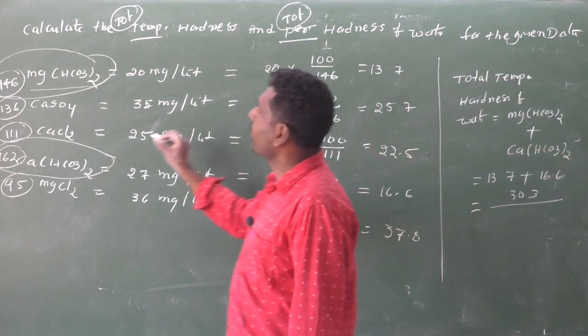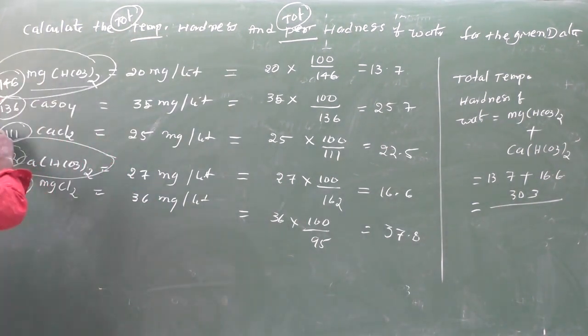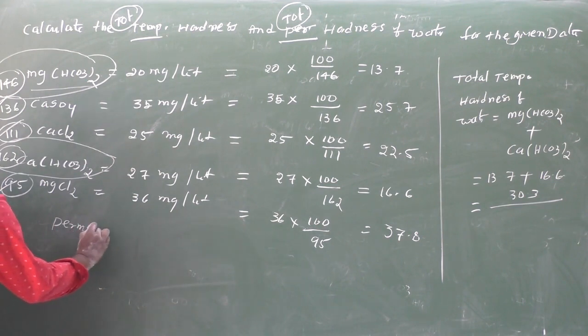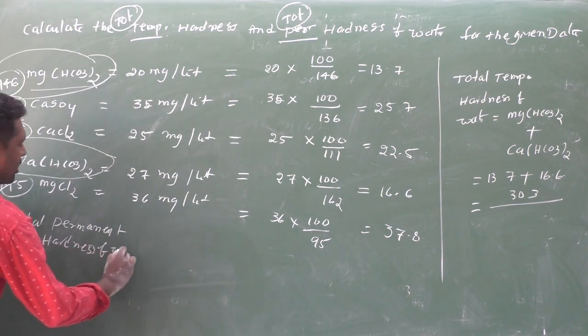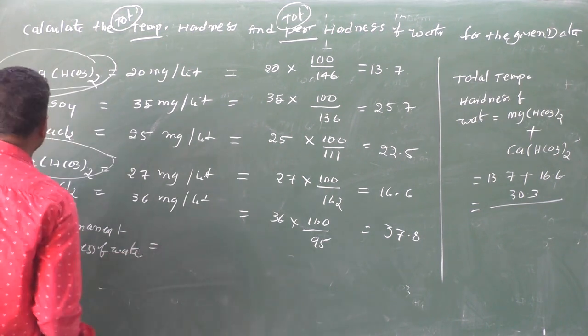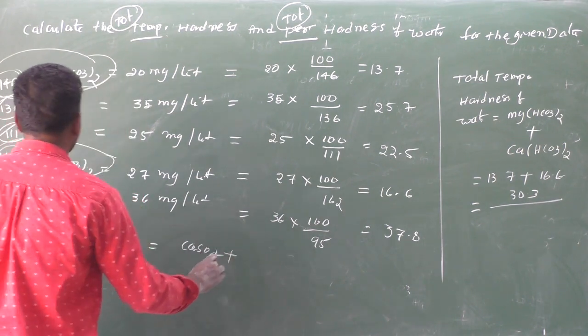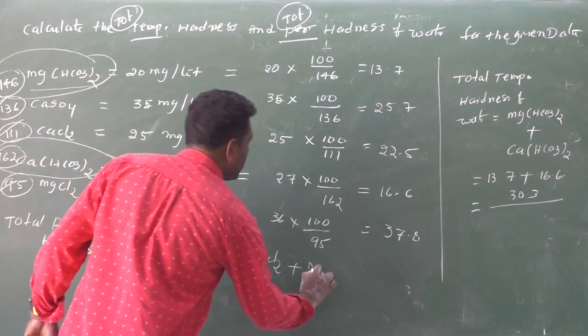Permanent hardness of water is due to calcium sulfate, calcium chloride and magnesium chloride. Therefore, total permanent hardness of water is due to calcium sulfate plus calcium chloride plus magnesium chloride.